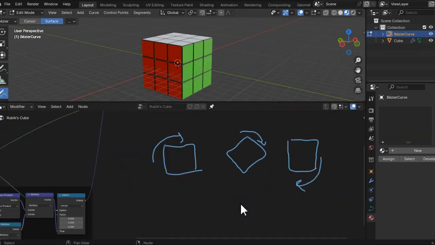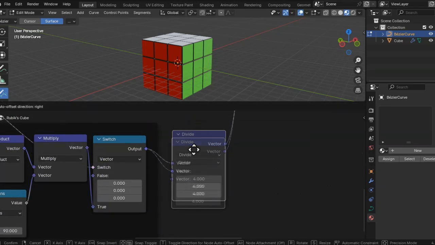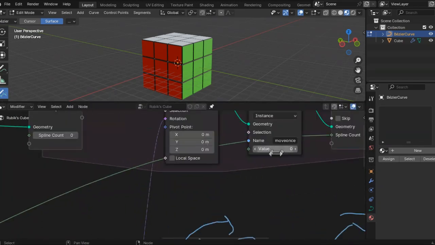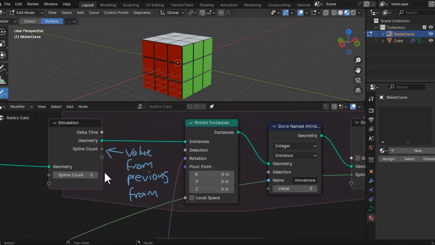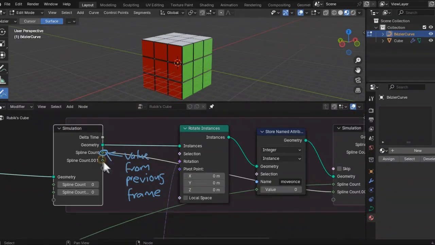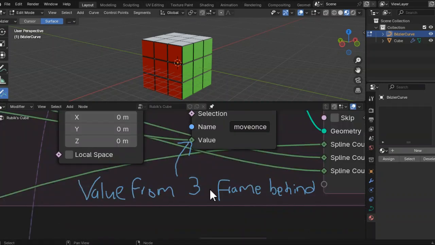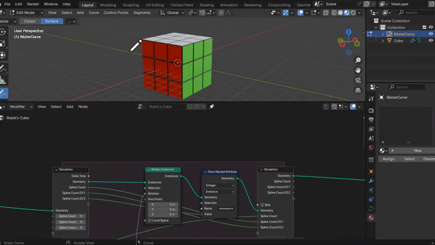Another thing I want to add is the animation of the rotation. We will divide the rotation by 4 and we will take the spline count and connect it to the simulation output node. That means we have sent the value to the next frame. But I want to send the value to the next fourth frame, and then we store it to mark that we have used that spline. If we hit play, we will see the animation.